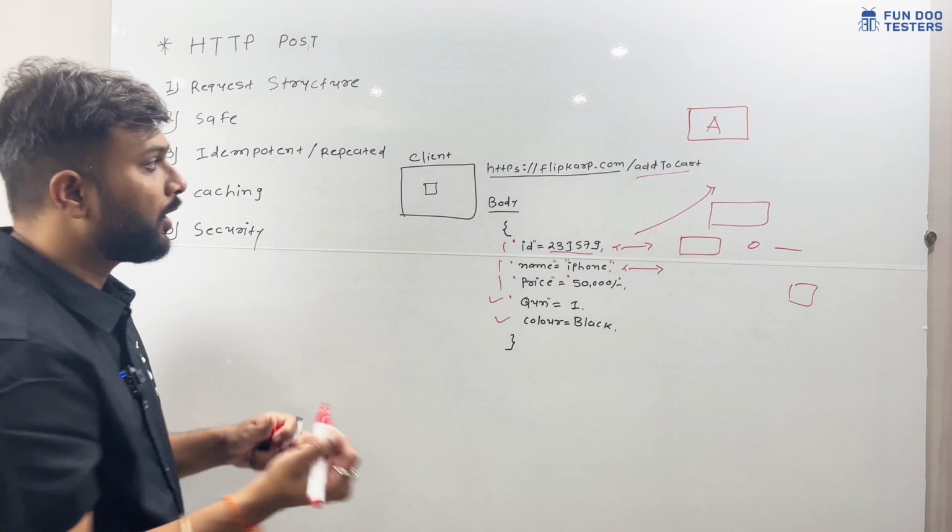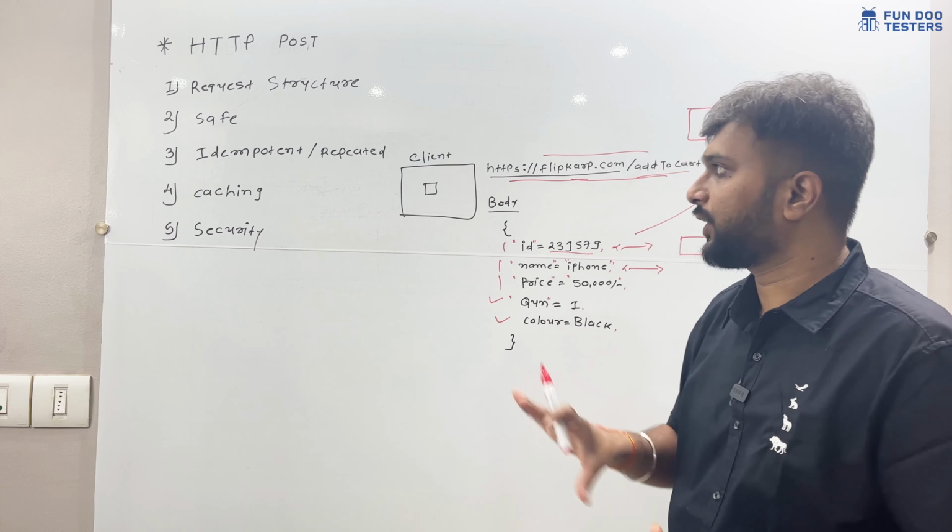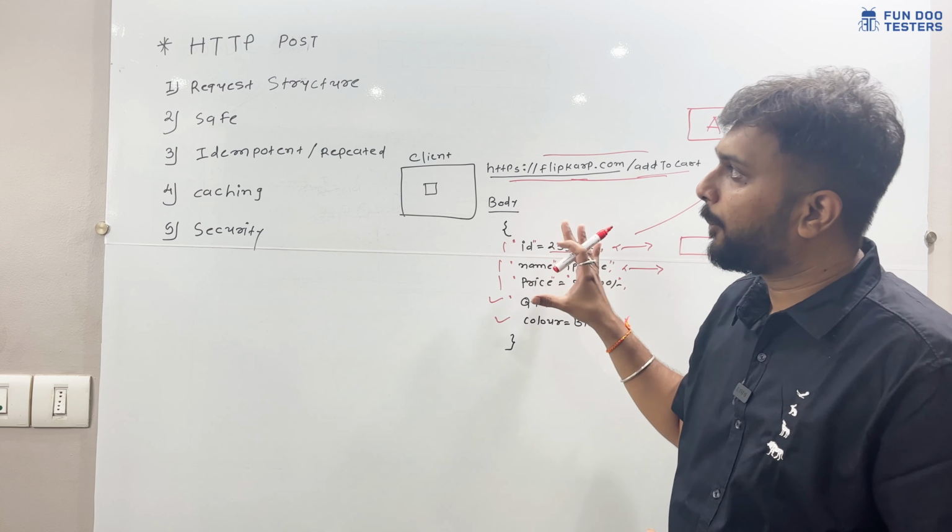But unlike GET, where we have parameters, in POST we have a body, and headers will be common. If we are going to talk about any API, respective to GET, POST, PUT or DELETE, headers have to be there. This information is common with respect to GET or POST API. But body is only for POST API. For GET API, there has to be a parameter. So this is the structure of a POST request.